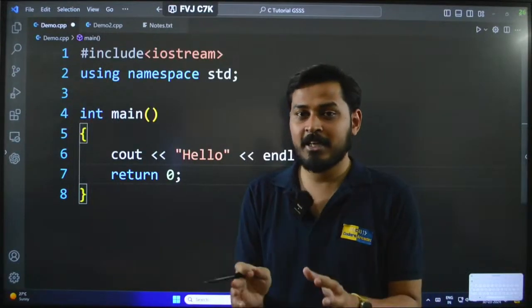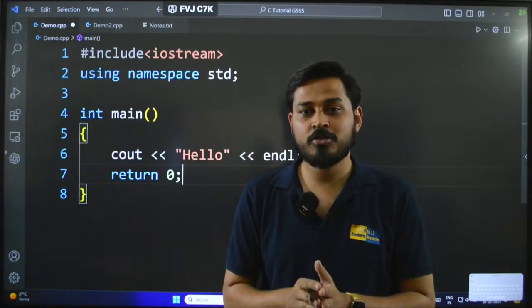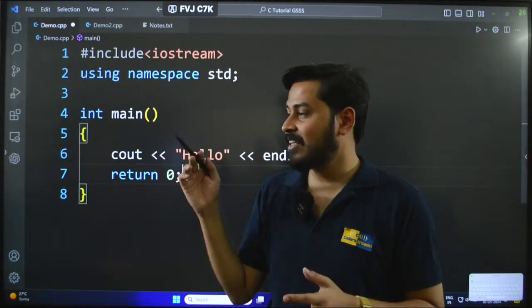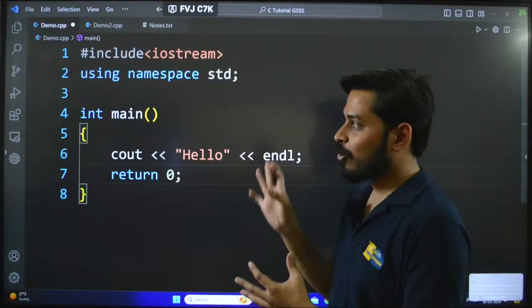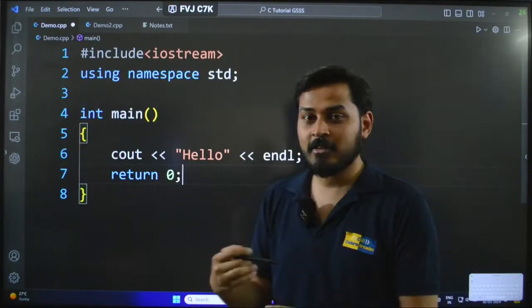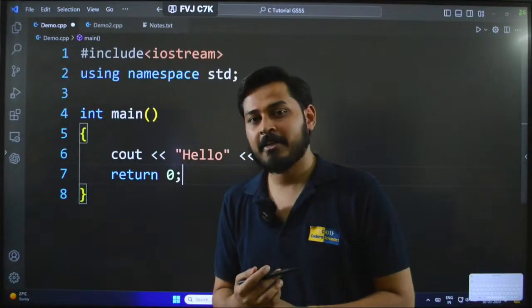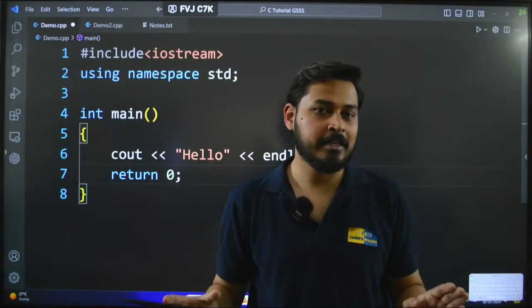Ultimately C++ is a programming language, so basically it's a part of communication between us and the computer. We are trying to tell my computer right now that it has to print hello on the output screen, and for that reason we are doing this. Okay, so this was just the basics part that we all covered in the previous live session.